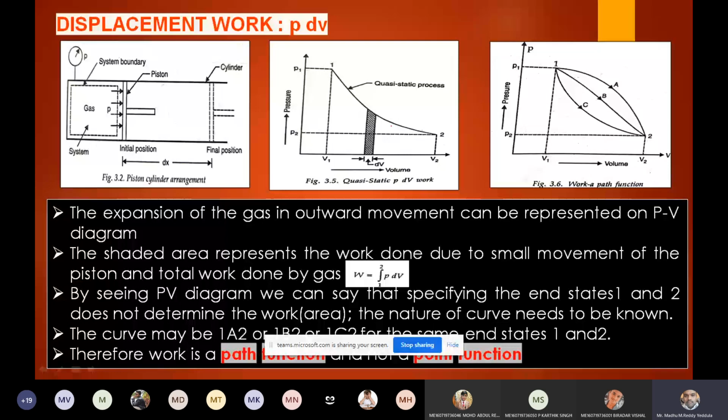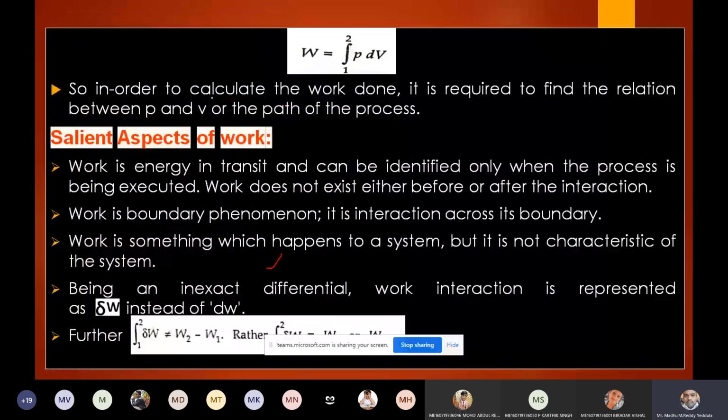In order to calculate this displacement work, you should know the relation between pressure and volume, or else you should know the path followed by the system during the process. That is the use of the displacement work. To calculate it, it is required to know the relation between P and V, or you should know the path of the process.